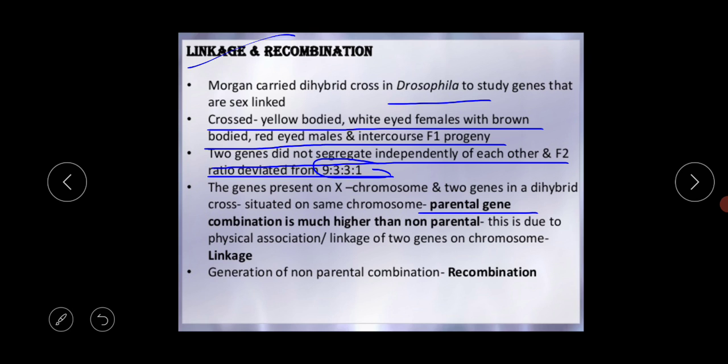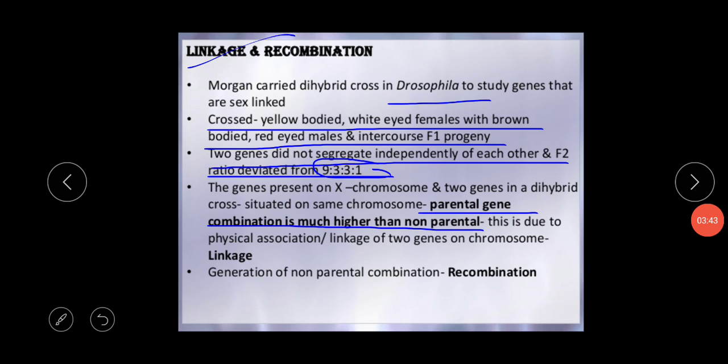What is the meaning of parental gene? When the two genes are present on the same chromosome, that is called the parental gene. And the next thing is that the combination is much higher than the non-parental gene.